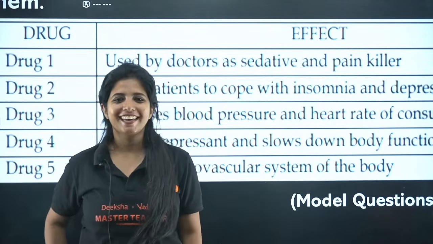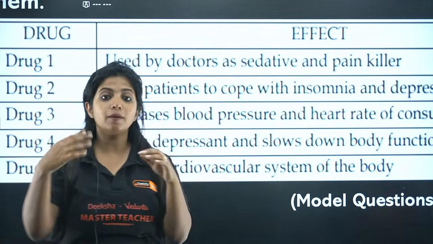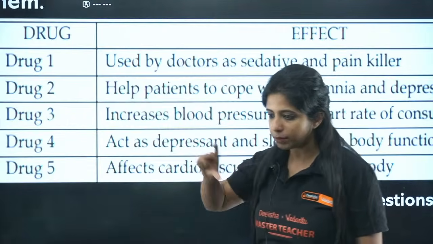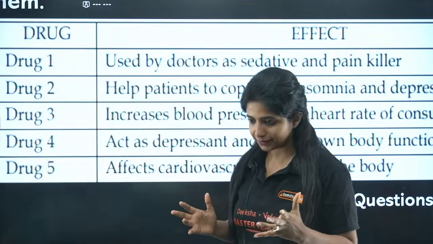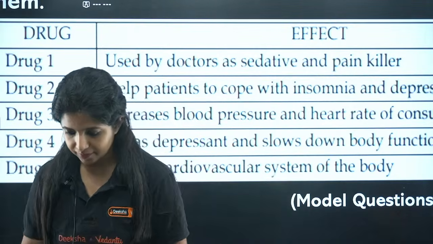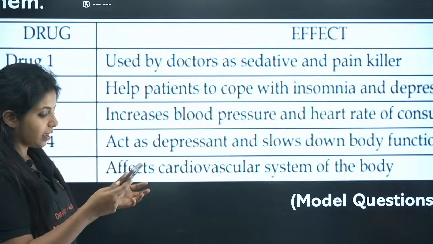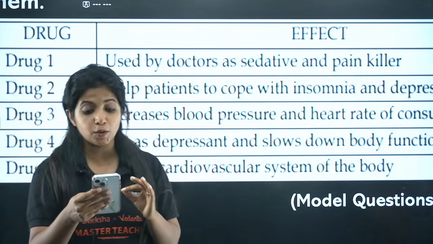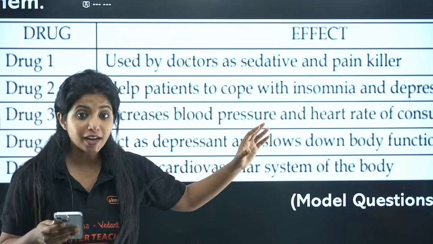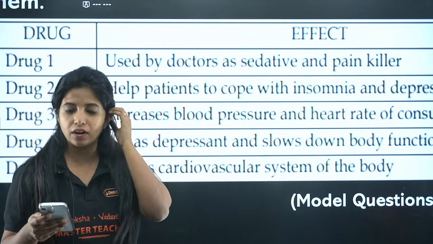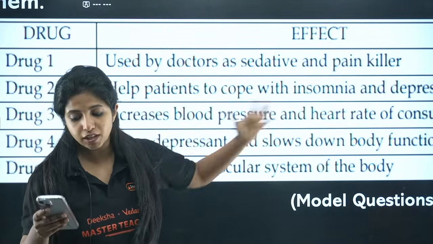Children, everyone, used by doctors as sedative and painkiller. Which is this drug? You can put drug 1 and tell me the name. I'm waiting. If you are there, you can go ahead and try to solve all of it, but let me know in the comment section right now. Drug 2 helps patients to cope with insomnia and depression. There is a drug that will help patients who are not able to sleep and are in depression also. Then the third drug is the one that increases blood pressure and heart rate of the consumer.